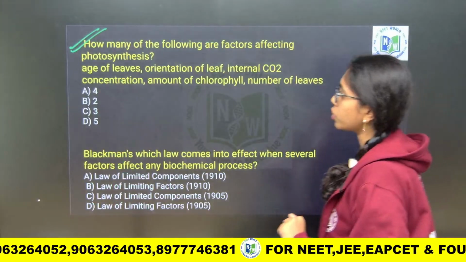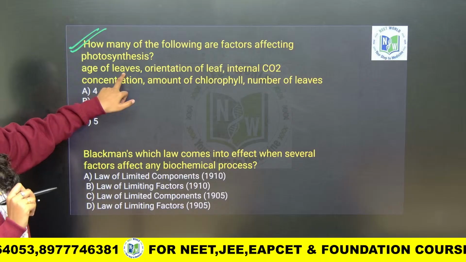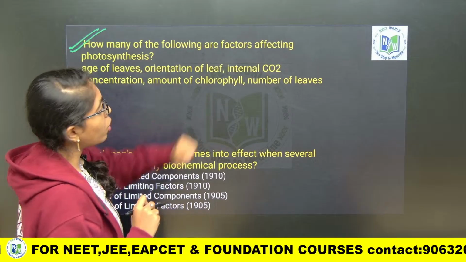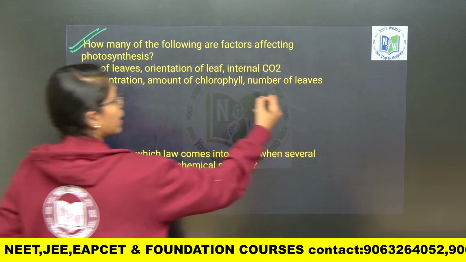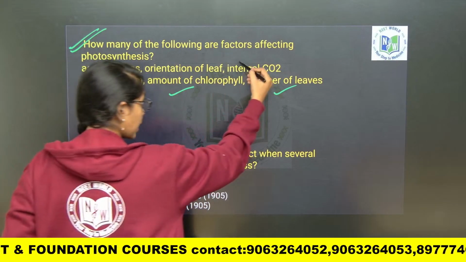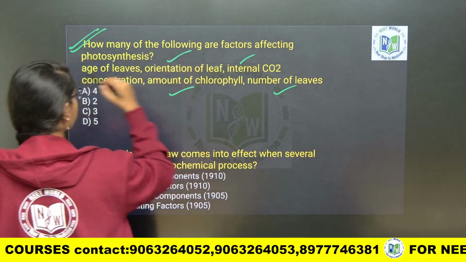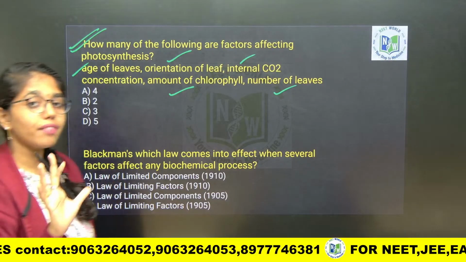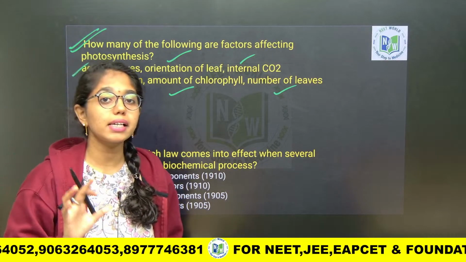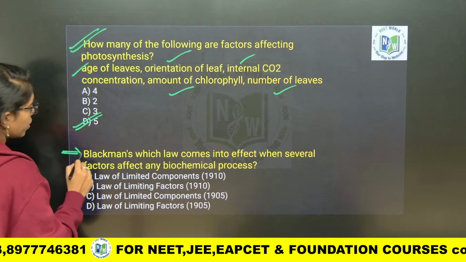So look into this first question. How many of the following are the factors affecting photosynthesis? Age of leaves, orientation of leaf, internal carbon dioxide concentration, amount of chlorophyll and the number of the leaves. Number of leaves, yes, that is an internal factor. Amount of chlorophyll, yes, that is correct. Internal carbon dioxide concentration affects photosynthesis rate, orientation of leaf true and age of the leaf. So all 5 are the factors affecting photosynthesis, and all of them are internal factors. So here the option will be D.